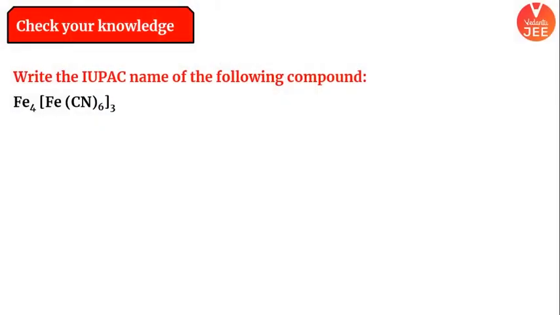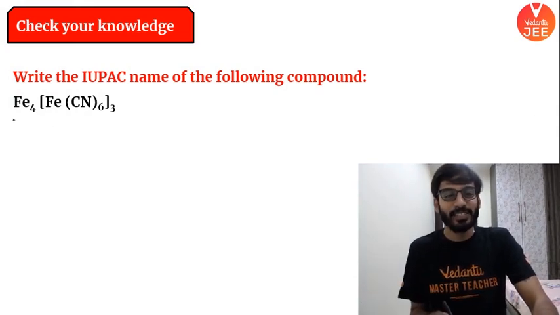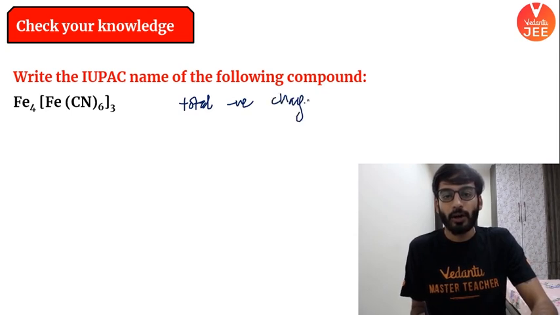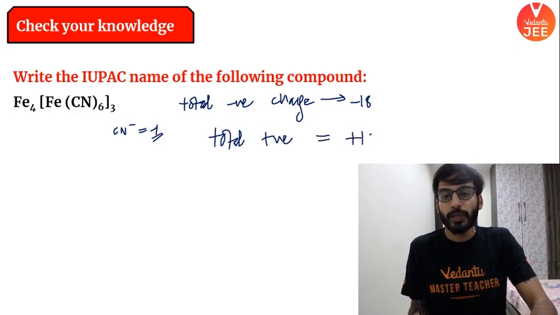This is also kind of similar to the previous one. Let's go for it, boys and girls. Let's discuss. See, same funda, nothing fancy. I'll check total negative charge. What is the total negative charge, beta? Minus 6, because cyanide is having minus 1 charge on it. So it will be 6 into 3, minus 18. Pay full attention. So total positive charge must also be equal to plus 18.